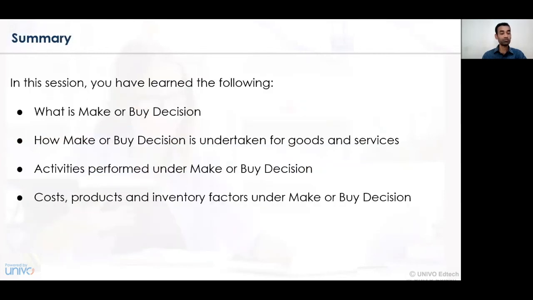So now let's summarize what we have learned in this session. We have understood what we mean by make or buy decision, how we make the make or buy decision in undertaking goods and services, what the various activities are that are performed under the make or buy decision, and the various components such as cost, product and inventory which are related to the make or buy decision.